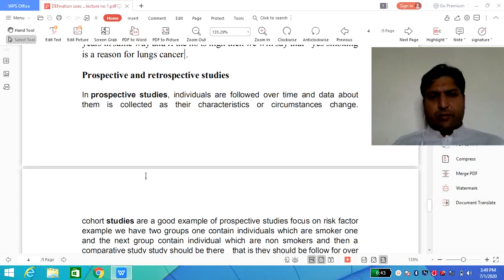Let's suppose we mention that smoking is one of the reasons for lung cancer. Of course we will include in our study all those individuals who have cancer and are chain smokers. We will collect the data regarding all those individuals who are suffering from lung cancer. And if the data shows that the lung cancer was due to this problem, then we will mention that our retrospective study or case control study regarding smoking was the true one.